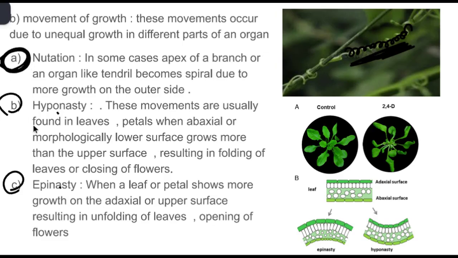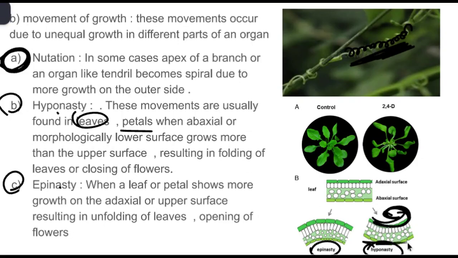Coming to hyponasty, it refers to the upward bending of leaves or petals. So upward bending is hyponasty, and this is epinasty. You can see in hyponasty, the plant leaves are getting curled up. These movements are usually seen in leaves and petals when the abaxial region, which is morphologically the lower surface, grows more than the adaxial, the upper surface.